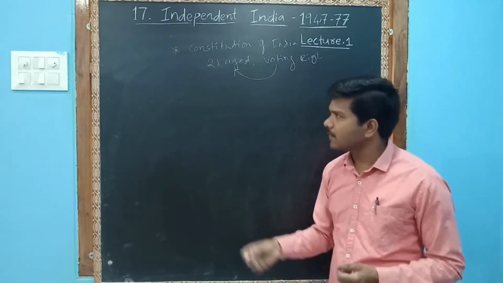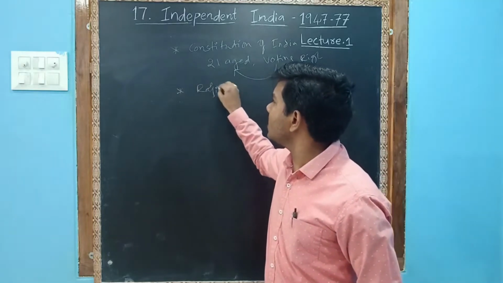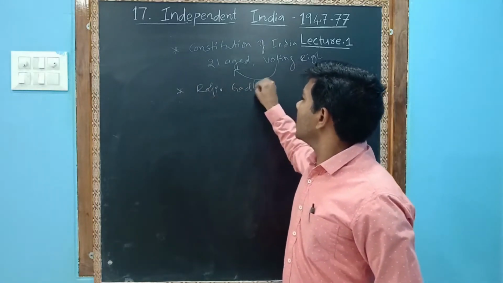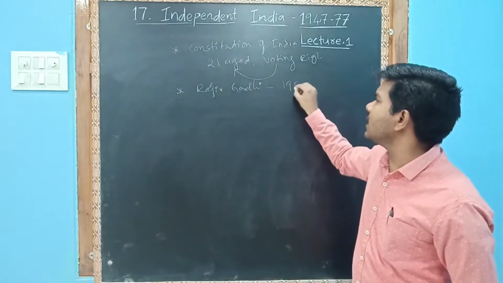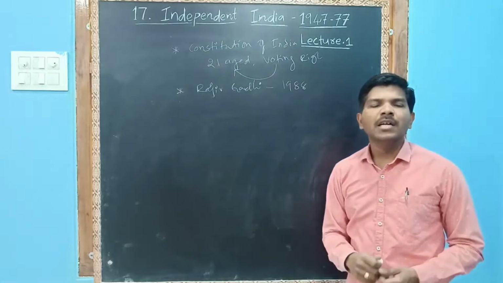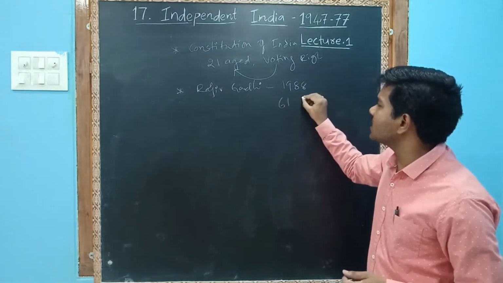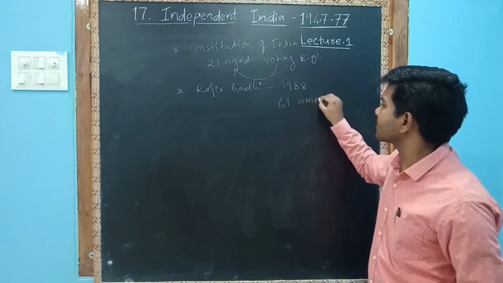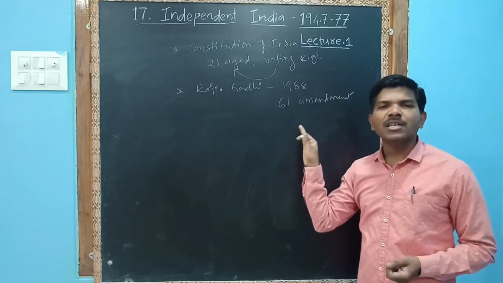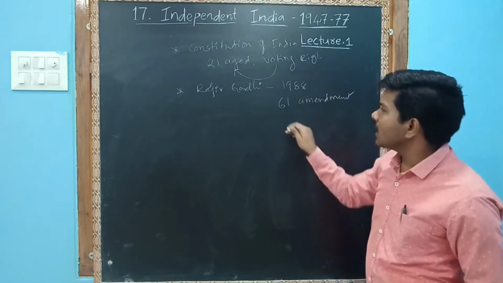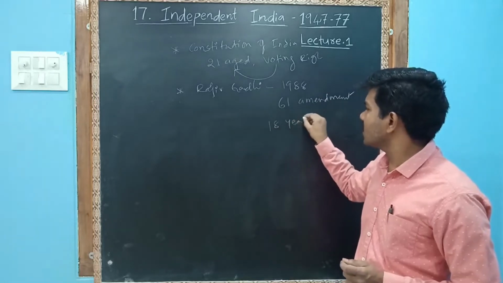But during the Rajiv Gandhi government, in 1988, they amended the constitution. That amendment is the 61st amendment. According to the 61st amendment, the age of 21 was reduced to 18 years.